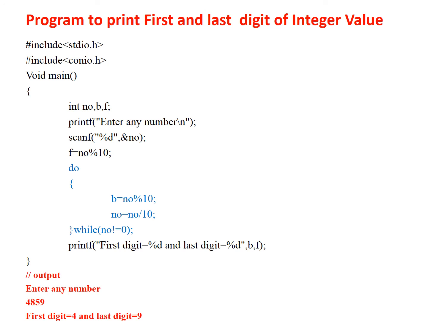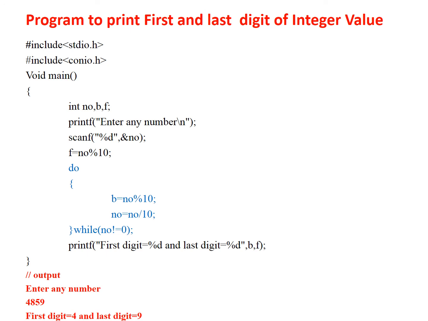Obviously this number is not equal to 0, hence the remainder operator is used again and the number is divided by 10 again. This continues until finally 4 appears, and 4 divided by 10 becomes 0. So the last value of the variable no becomes 0.